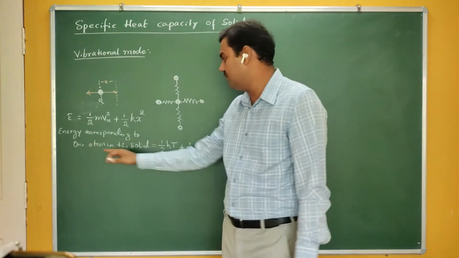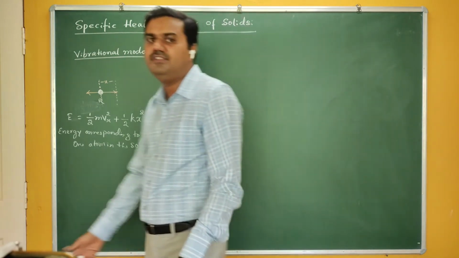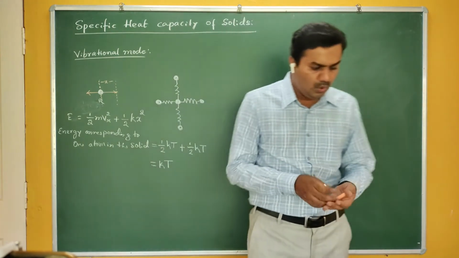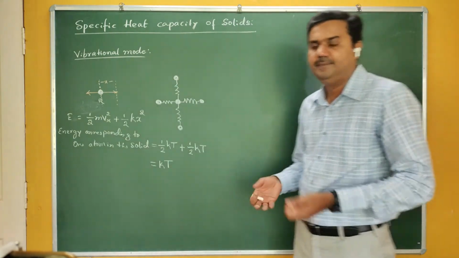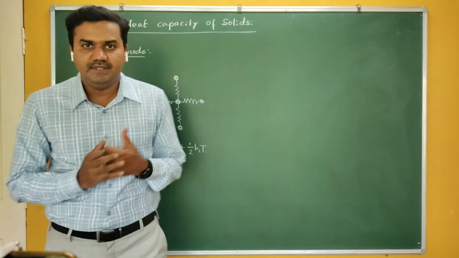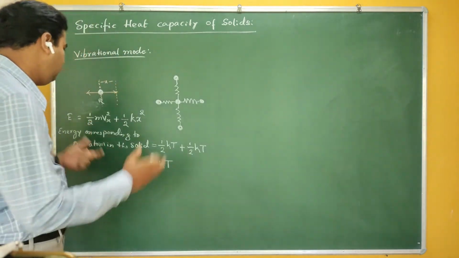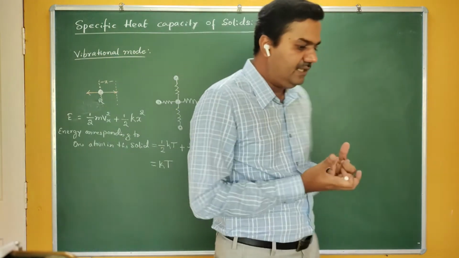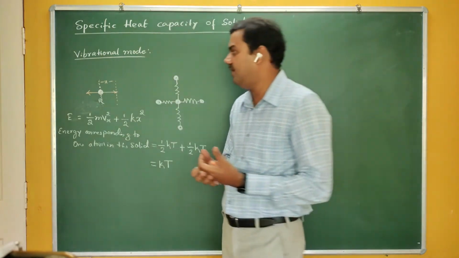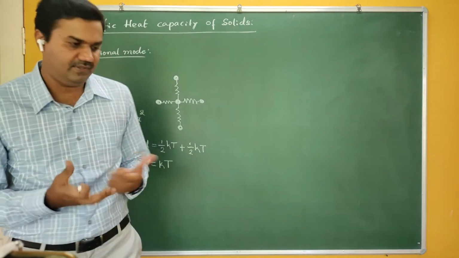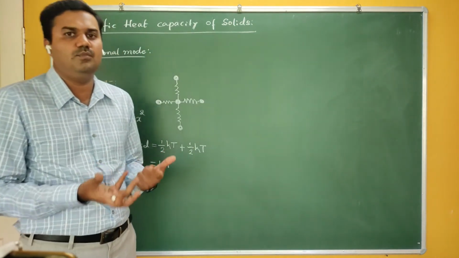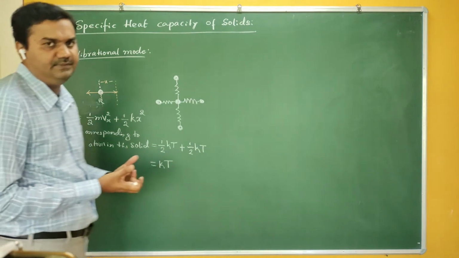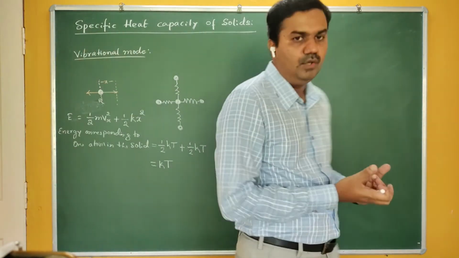What is the energy corresponding to one atom in the solid? That is kT. Are you getting me? So the energy corresponding to one atom is kT. Is it correct? Now, our interest is to find the specific heat capacity of solids. We are interested in the molar specific heat. Therefore, I have to take 1 mole of the solid.